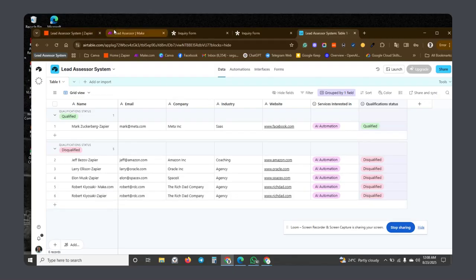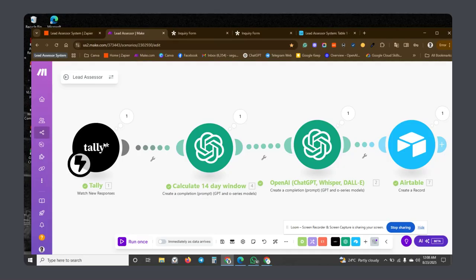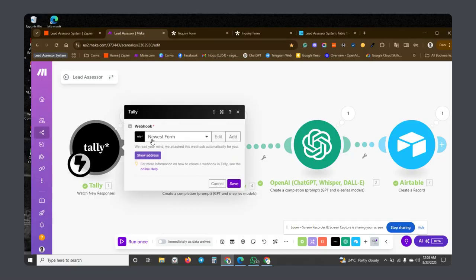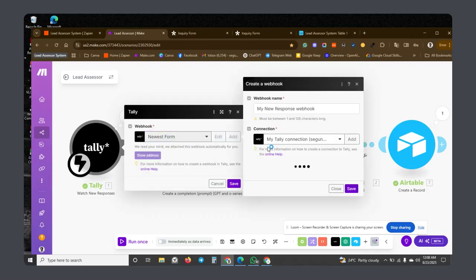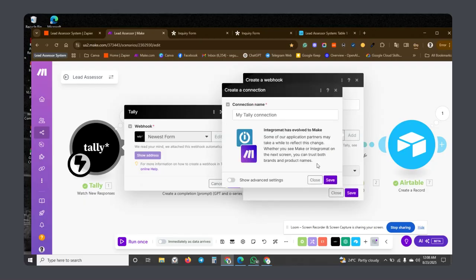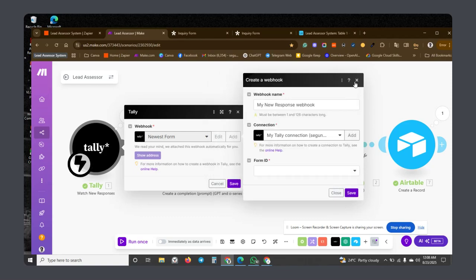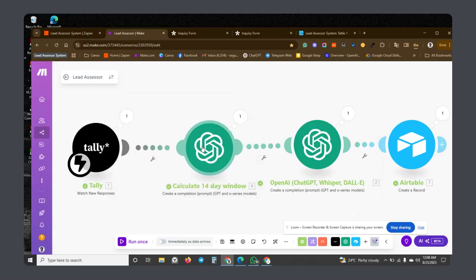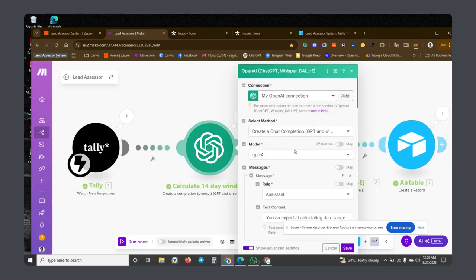So it's disqualified. Let me walk you through how I ran the make.com one. Normally the trigger is just watch for responses, so I got the webhook. The first thing is just get the webhook. If I want to do it again, I'll click on add and I will get a particular webhook. If I want to add another one, I click on save, then it redirects me to my Tally, and then I'll connect. I've done that before.